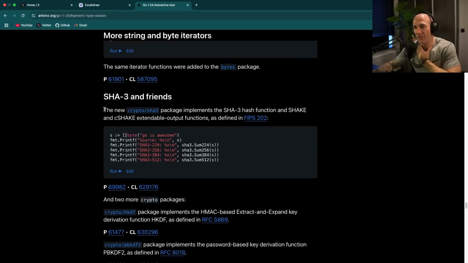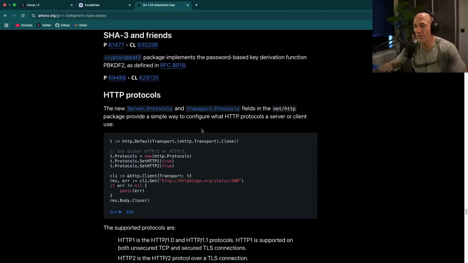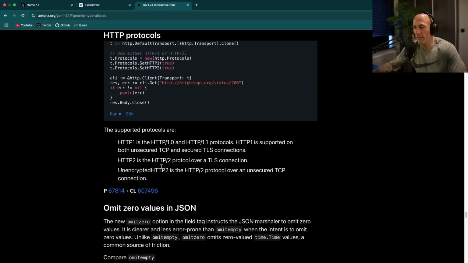SHA-3 and friends, well, some cryptographic stuff. I don't know what this is going to be. SHA-3 and friends, read if you want to have friends. HTTP protocol, set HTTP1, okay, cool. We're going to skip that.